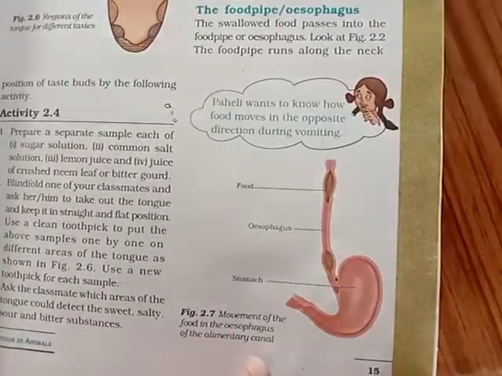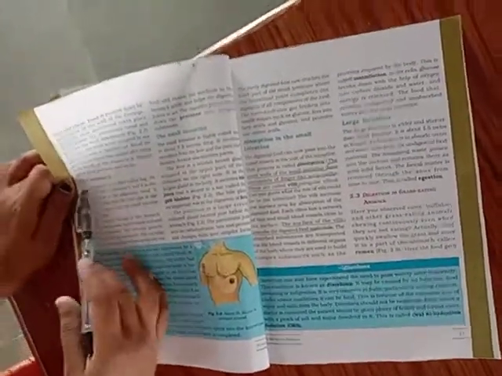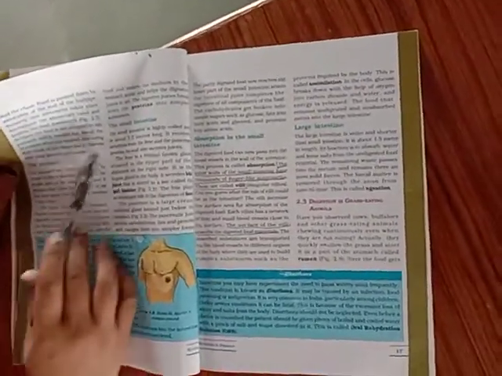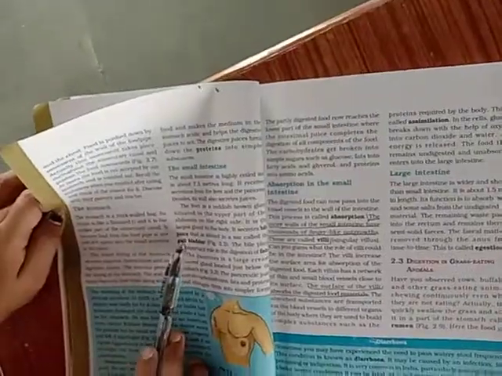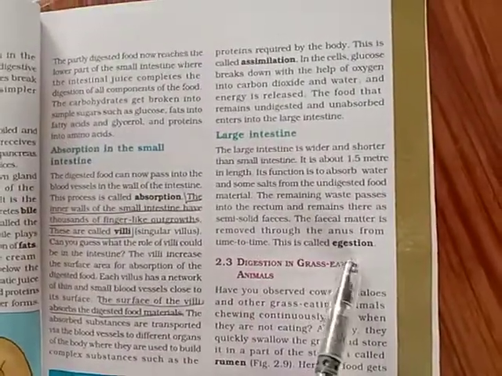Then next is how digestion takes place in the stomach. I have explained already. Small intestine, what is the gallbladder, what is bile juice, I explained already. Then absorption in the small intestine, I explained already. Assimilation I explained already. Then the large intestine, what happens here, that I explained already.